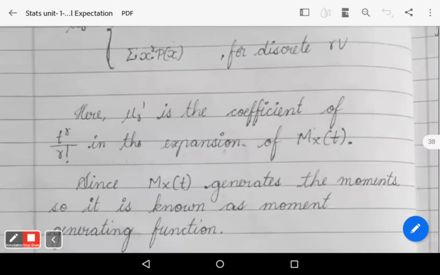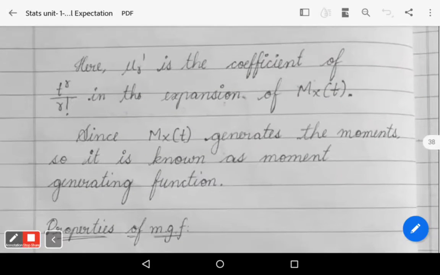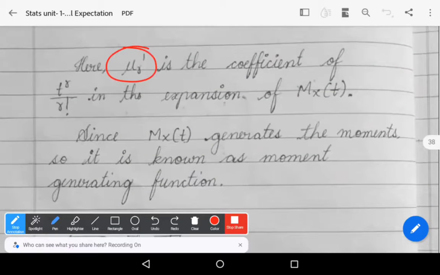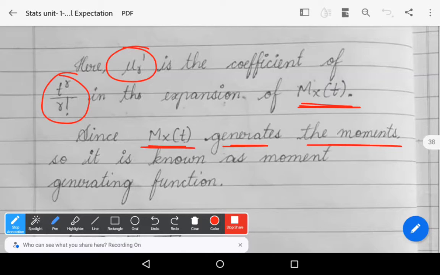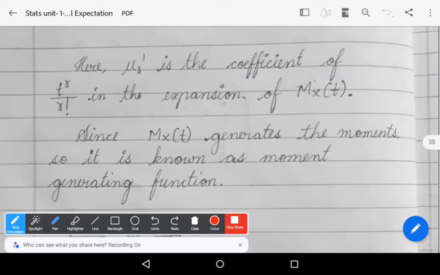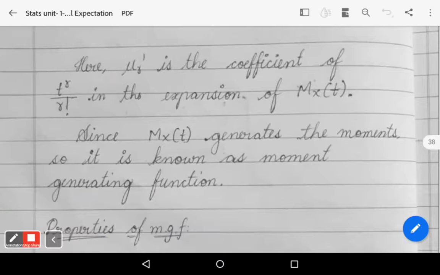Please observe that mu r dash is the coefficient of t power r by r factorial in the expansion of Mx of t. Since Mx of t generates the moments, it is known as moment generating function. This is the definition and the story behind the definition of this moment generating function.